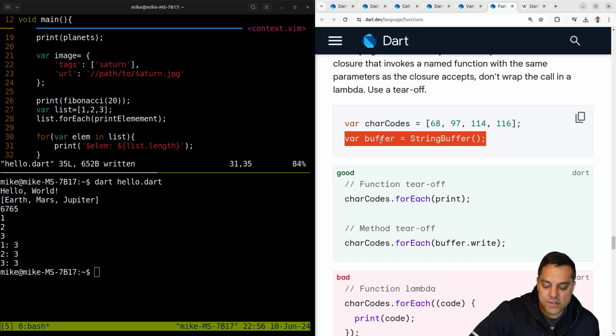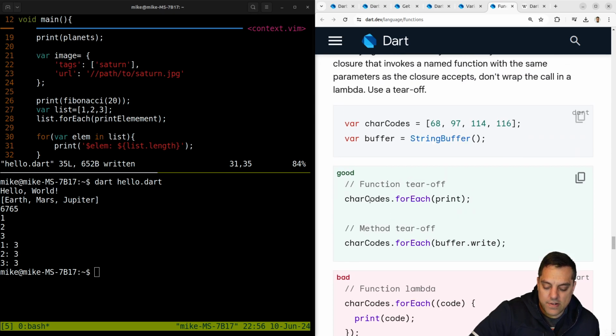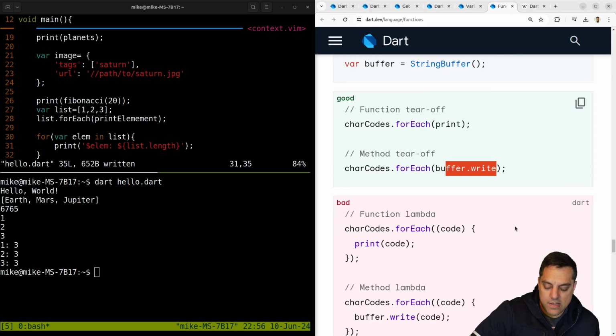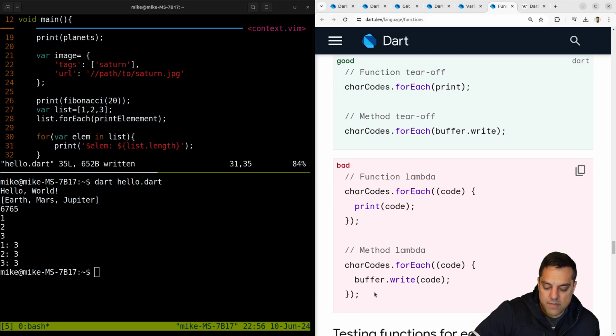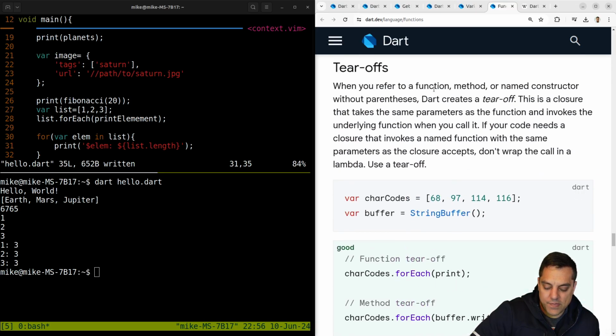We've got our character codes. I'm setting buffer to a string buffer. Okay, good here. Function tear-off: charCodes.forEach(print). Okay. Method tear-off: charCodes.forEach(buffer.write). Interesting. What's bad here? Okay. charCodes.forEach, and then doing the print here, and then the method lambda. Okay, these are bad because, let's see.